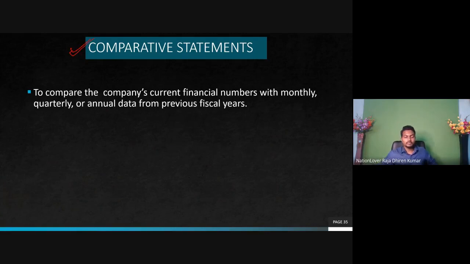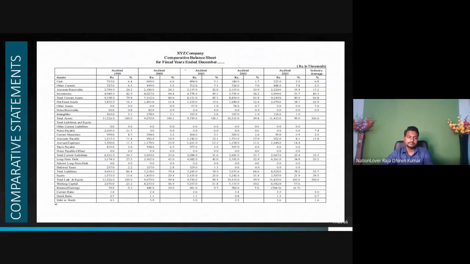Now, comparative statements. As the name suggests, we have to compare here. Compare the different statements, not the figures. Comparative statements means not within a single statement, but statement to statement. Look here. Very easy. Audited balance sheet. Comparative balance sheet.